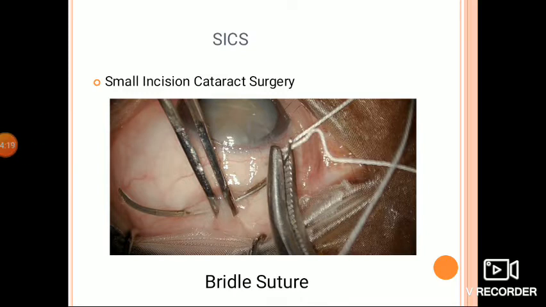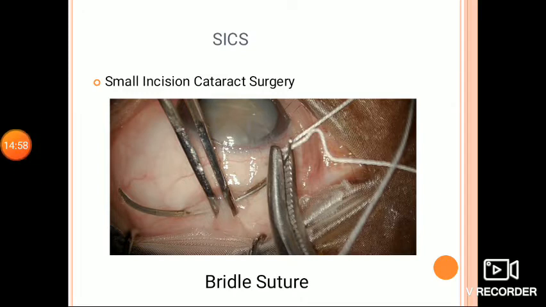The indications of small incision cataract surgery are: first, mass surgeries can be performed in high volume setups to reduce the cost and time of surgery and to cope with the problem of cataract backlog. The second is the non-availability of phacoemulsification, that is, when the surgeon is untrained, or the patient cannot afford it, or the phaco machine is out of order. The third is contraindication to phacoemulsification cataract surgery in patients with ultra hard cataract or borderline corneal endothelial status.